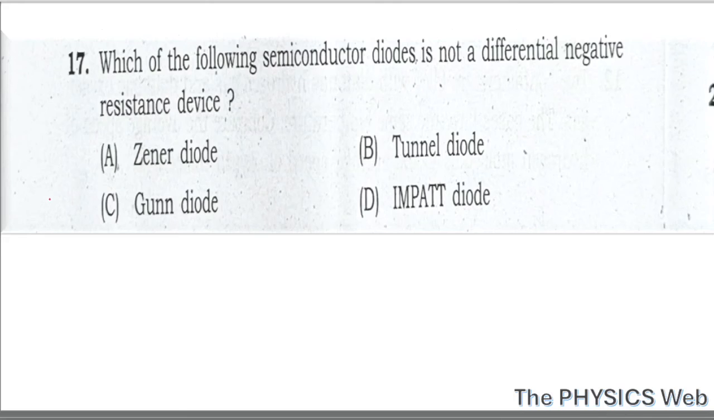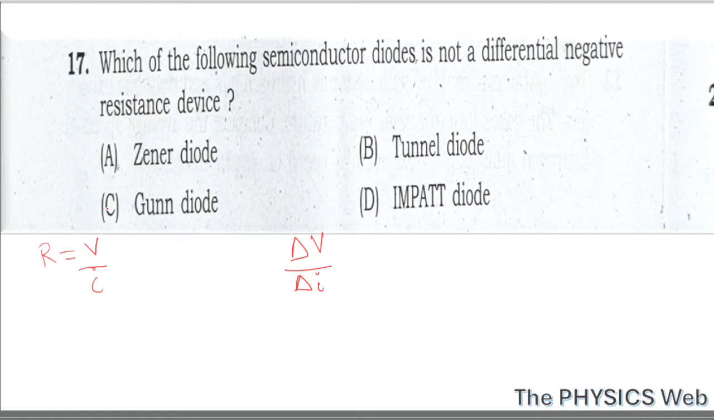Question number 17. Which of the following semiconductor diodes is not a differential negative resistance device? See, here it is asking about the differential negative resistance device. Resistance generally we define as V by I. But here we have to define differential resistance, and that is given by del V by del I, that is change in voltage divided by change in current.